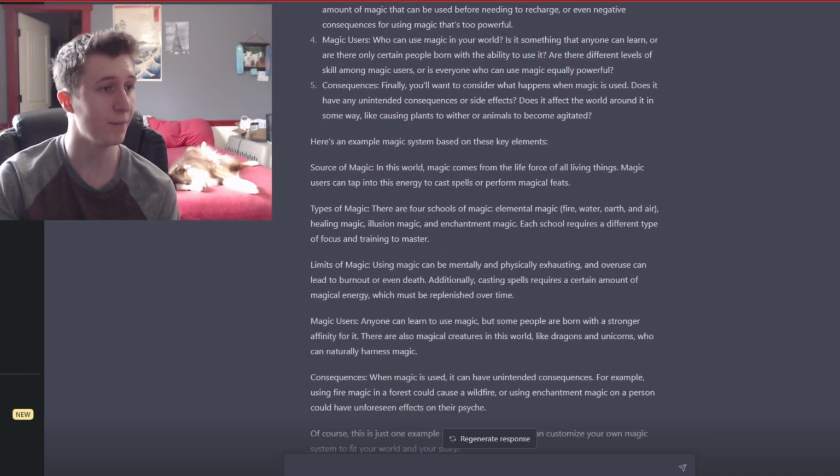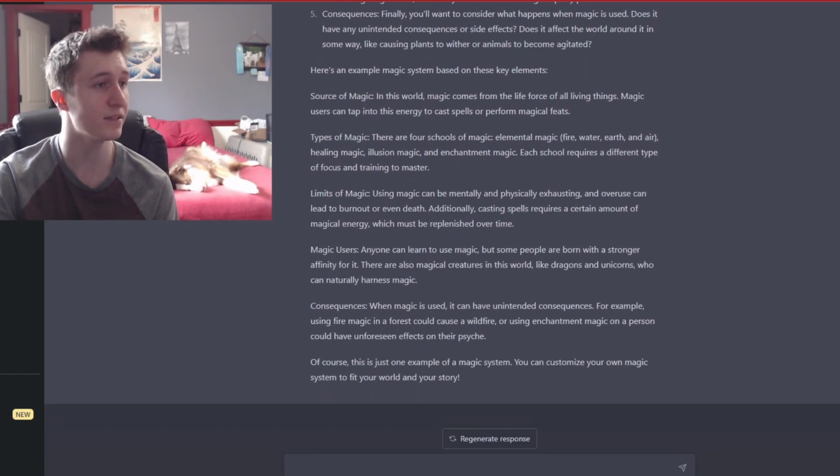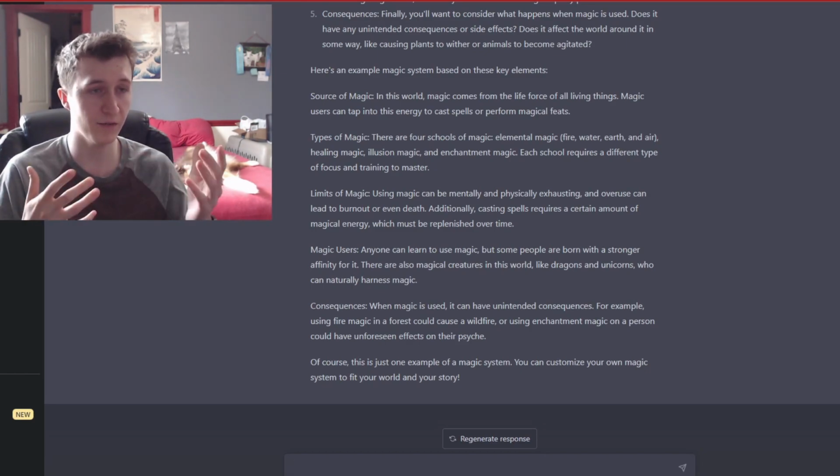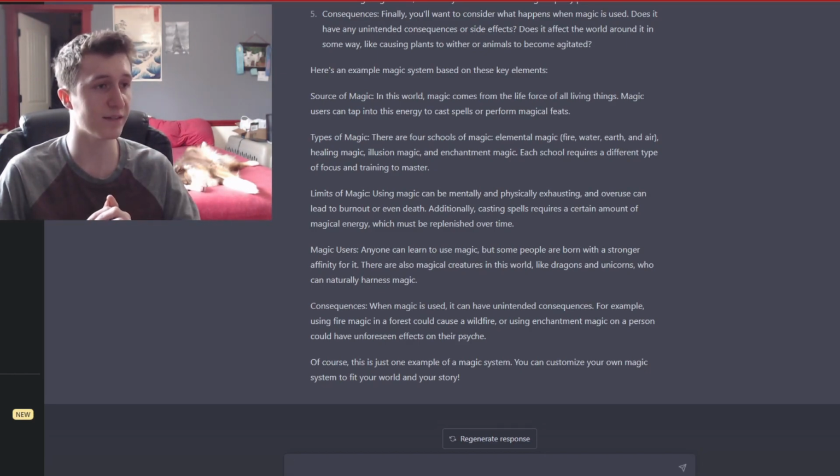It says, here's an example of a magic system based on these key elements. Source of magic. In this world, magic comes from the life force of all living things. Magic users can tap into this energy to cast spells or perform magical feats. So, kind of a generalized thing. I feel like that's a very common source of magic in a lot of different forms of writing.